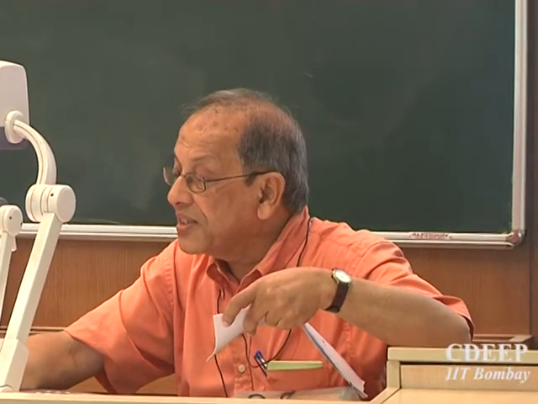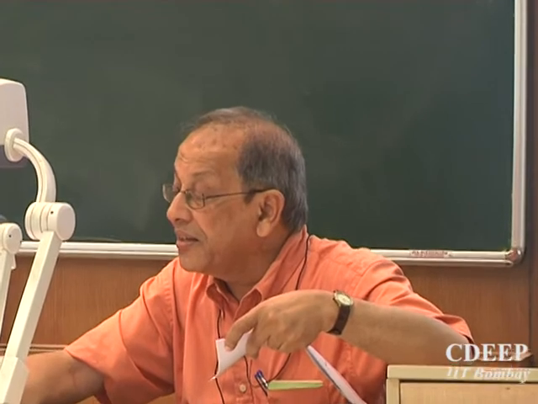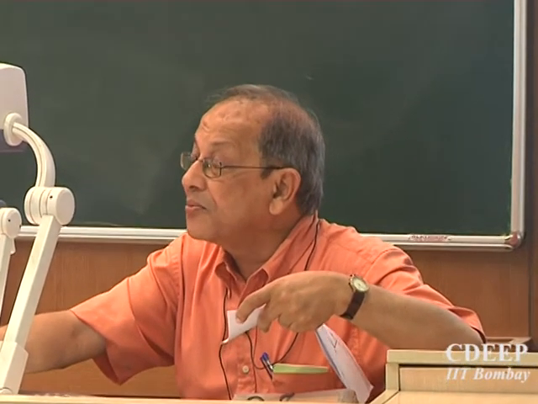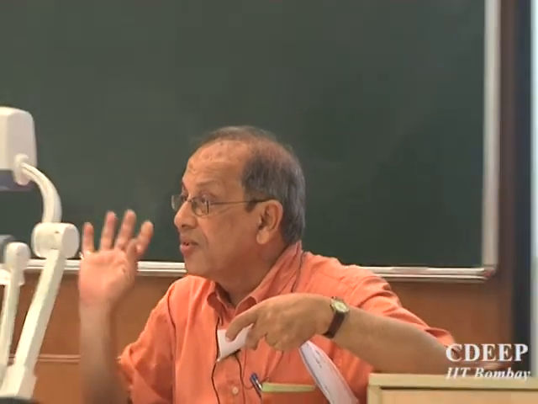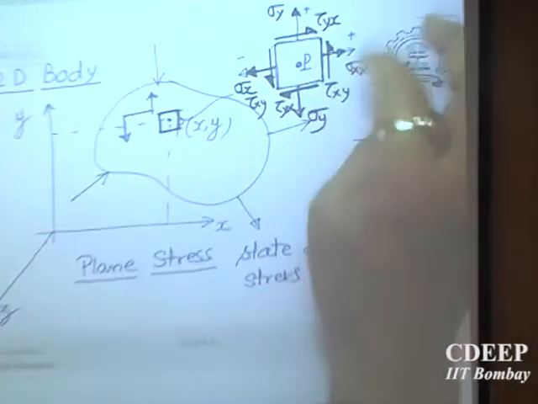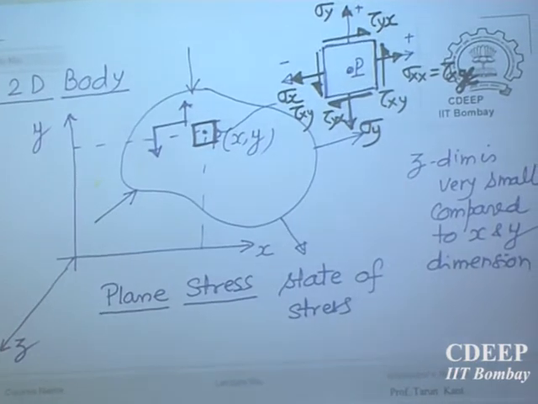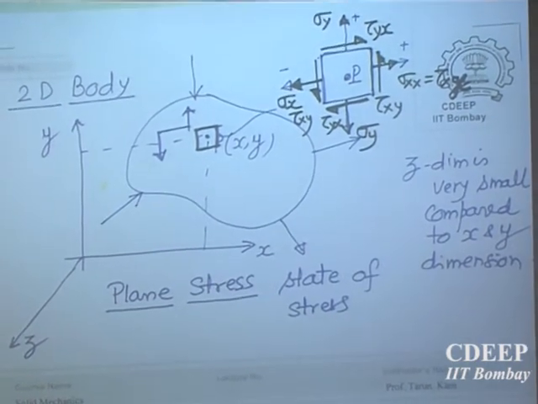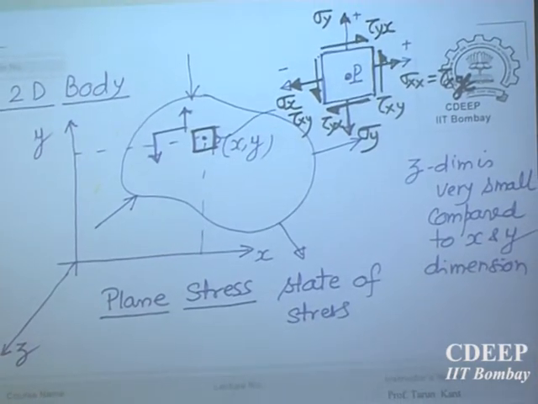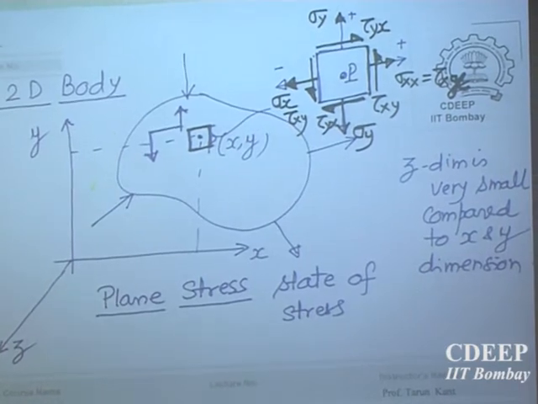This is dx, this is dy, that is an area. If you draw, this area is defined by a z normal. So this has nothing to do with stress. We are drawing on the cut edge, the edge that is cut. Now the y edge is this, this is the x edge, and this is taken out.